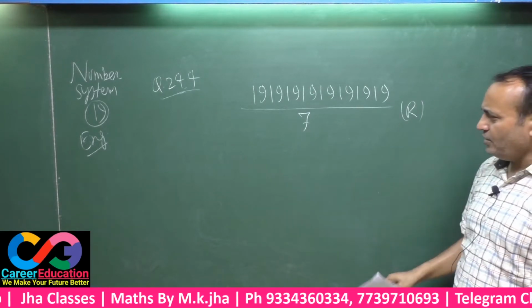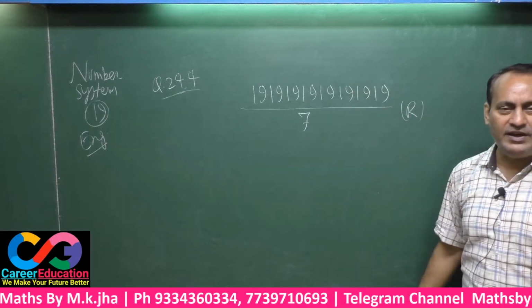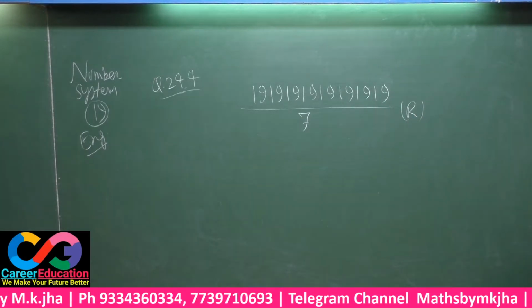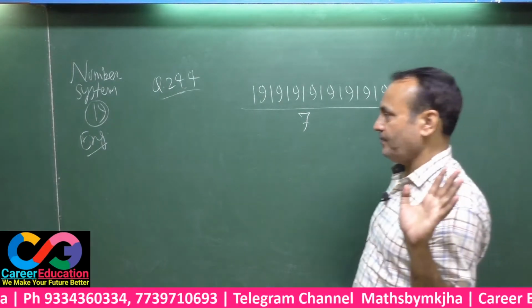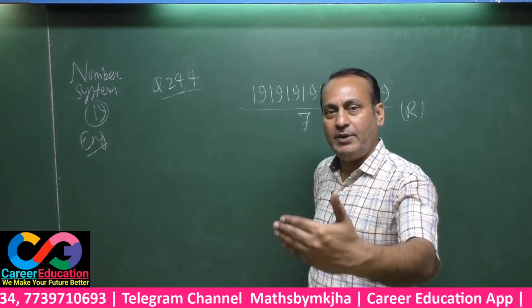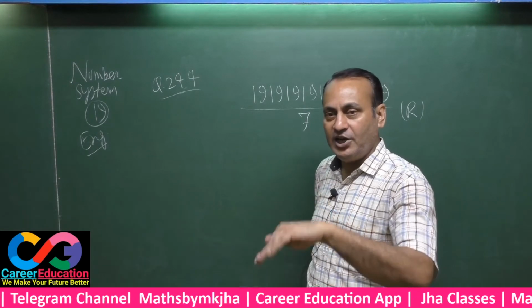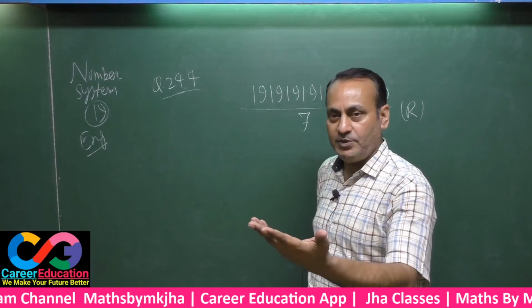This is your question. Again the rule for 11, 7 and 13 is exactly the same. In this case also, when a number is to be divided by 7, you have to make groups of 3 from the right side and then alternately add and get the difference between the two groups.